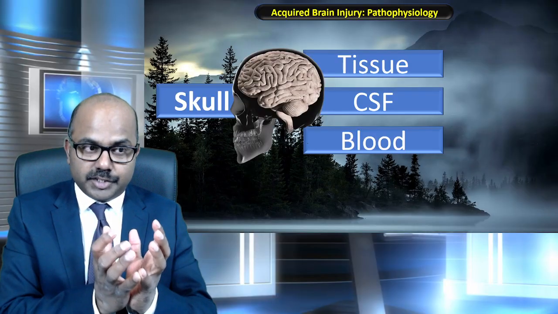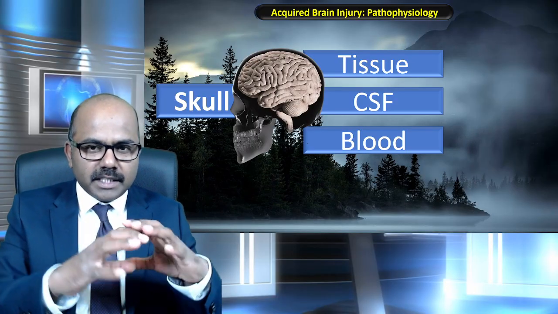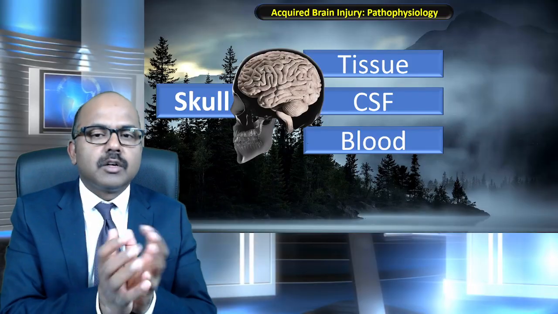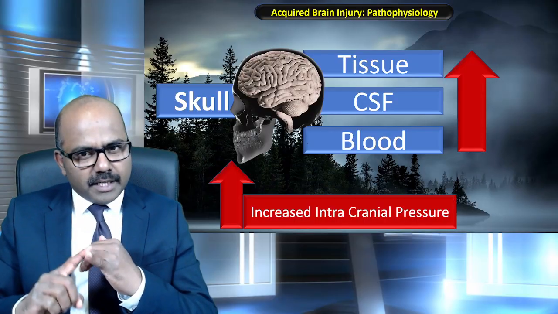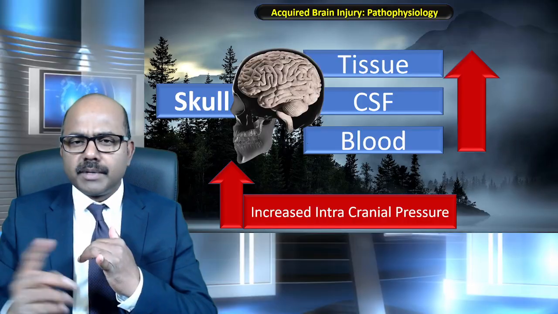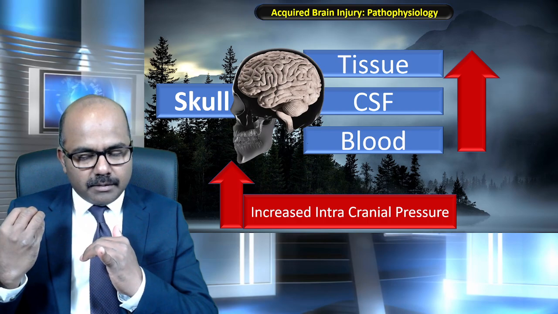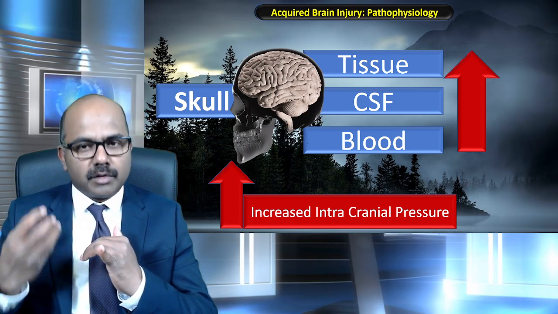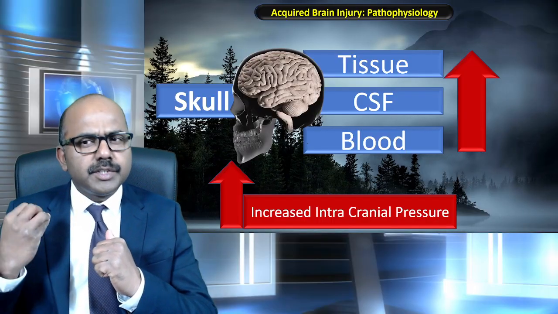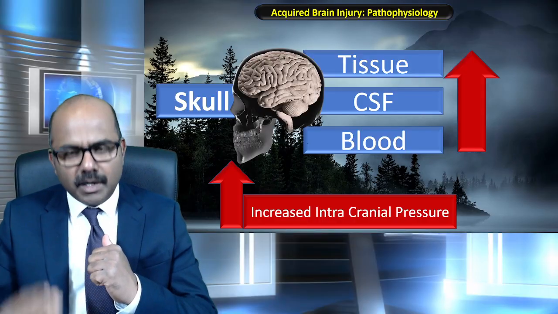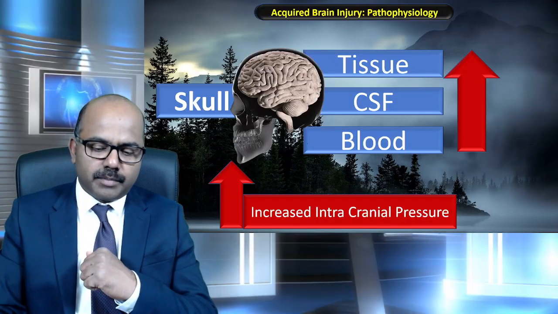So here the problem is that the skull is a fully contained chamber, where if any of these components goes up, the pressure within that contained chamber goes up. That pressure is called intracranial pressure. So in case the brain tissue swells due to hypoxic brain injury or any laceration or contusion, or if there is bleeding in the brain because of an injury or a hemorrhagic stroke, due to any reason, either brain tissue, CSF, or blood quantity goes up within the skull, that increases the intracranial pressure.